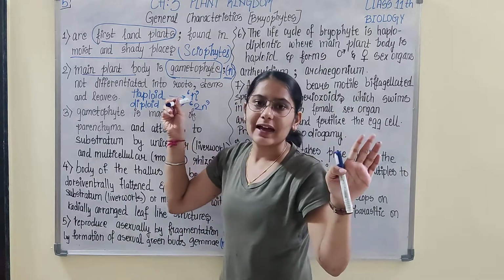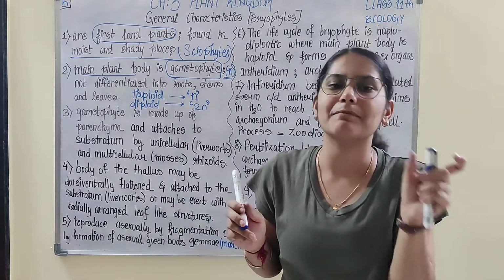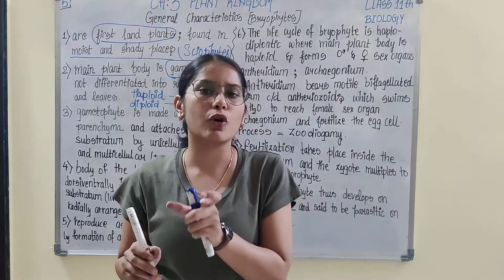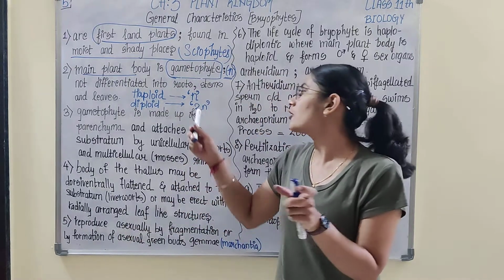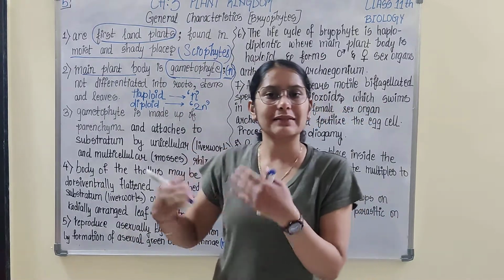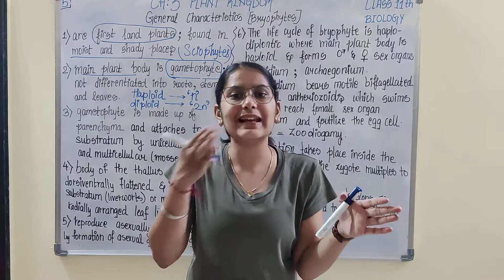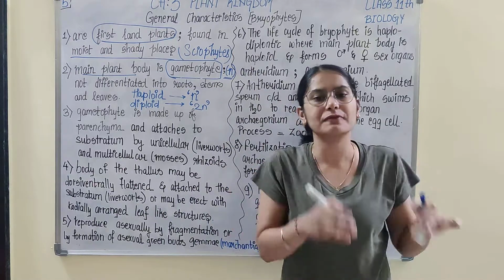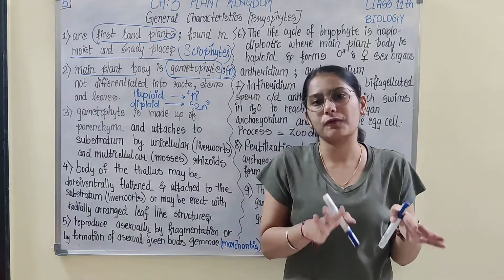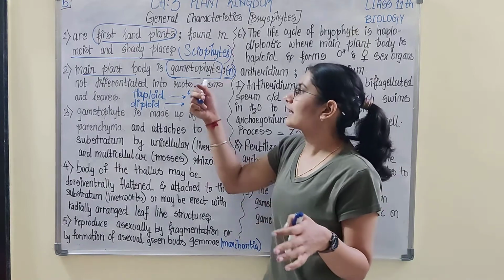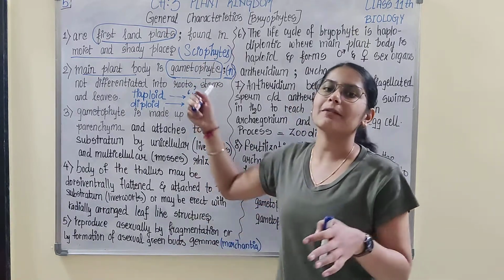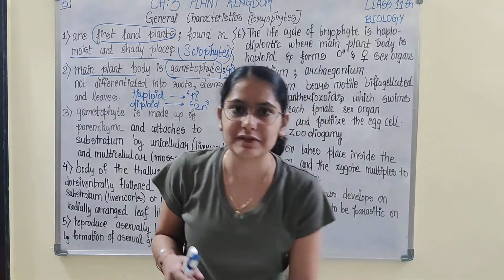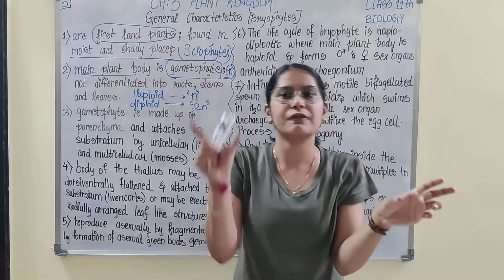Gametophyte is haploid, this plant body has n number of chromosomes in its cells. But sporophyte has 2n number of chromosomes. That means the ploidy level doubles in the case of sporophyte. Gametophyte is half that of the sporophyte. Okay. So in the case of bryophytes, their main plant body is gametophyte. How come? I said that in the life cycle of a plant there are two stages, gametophyte and sporophyte.